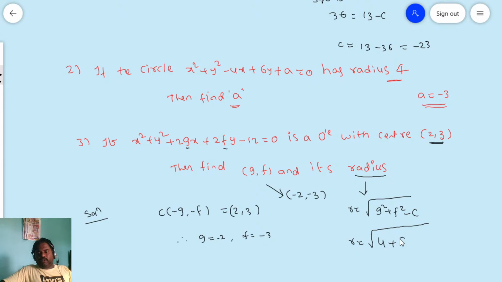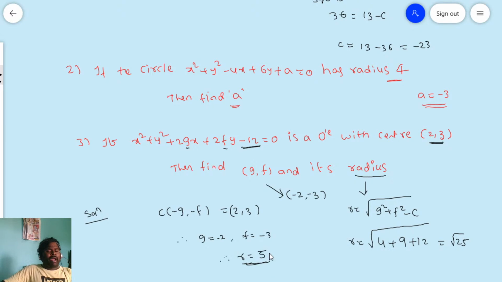r square is nothing but 3 square, which is 9, minus c. What is the c here? c is the constant in the normal form. So this is the c value, -12. Minus of minus is plus 12. Now if you simplify, you will have root 25. Therefore, r is equal to the square root of 25, which is nothing but 5 only.